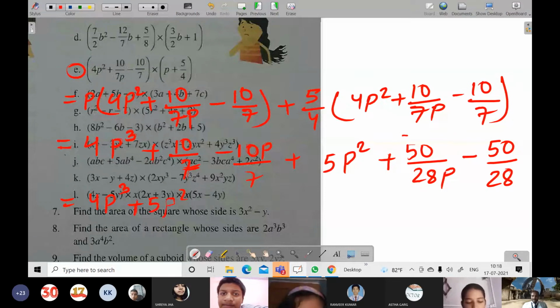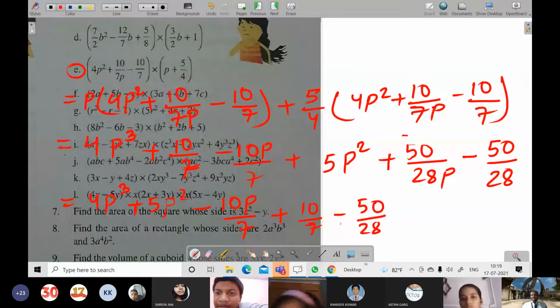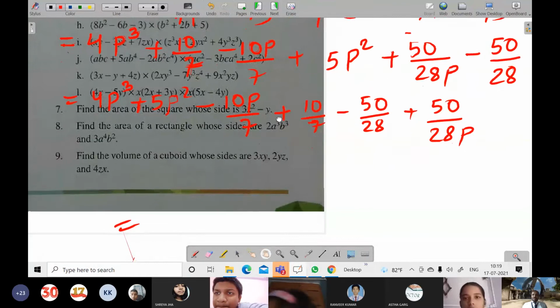Okay, and then after there is minus 10P by 7. Now this is written in descending order of powers. Then after this, plus, here what will the numbers be? 10 by 7 minus 50 by 28, or directly you can take LCM also and you can write. And then at last there will be coming 50 by 28 by P. So 7 fours are 28, we know.